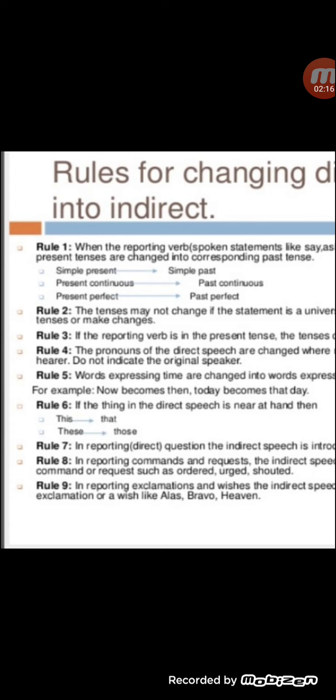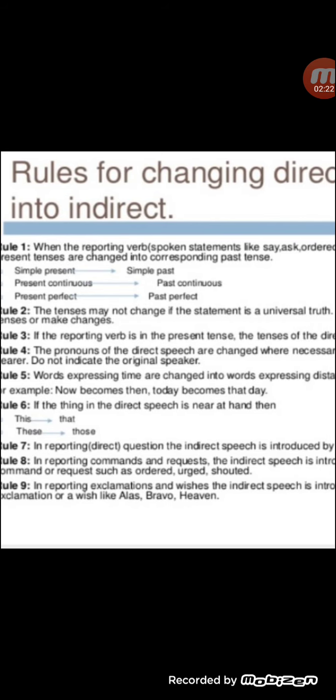Whenever the reporting verb is in the past tense, the tense of the speech will be changed as shown below.